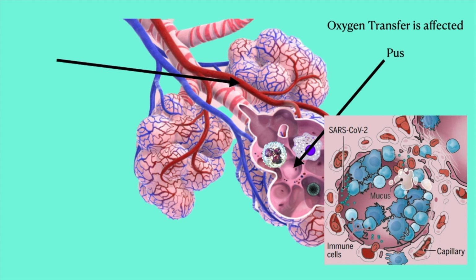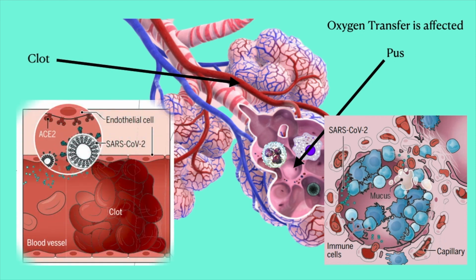Or there can be presence of clot in the vessels. These clotted vessels are unable to take up the oxygen and result in reduced oxygen entry into the blood. So basically two types of picture can emerge in the lungs in this particular disease. The first one is this, where the lung is primarily affected by small blood clots in the blood vessels, where the lung alveolus is mostly clear.